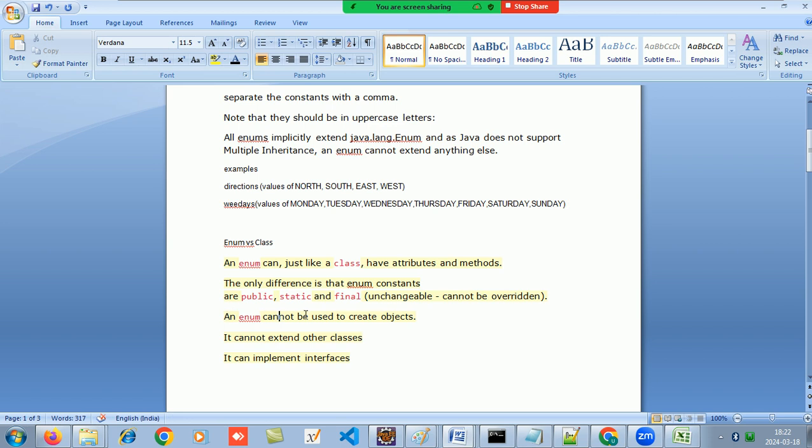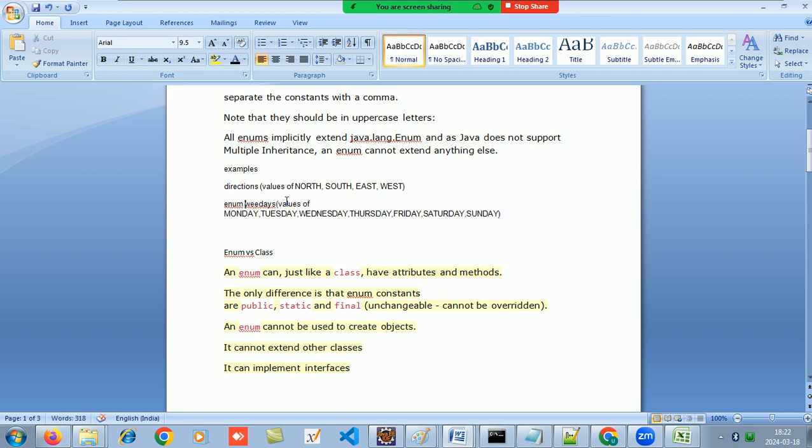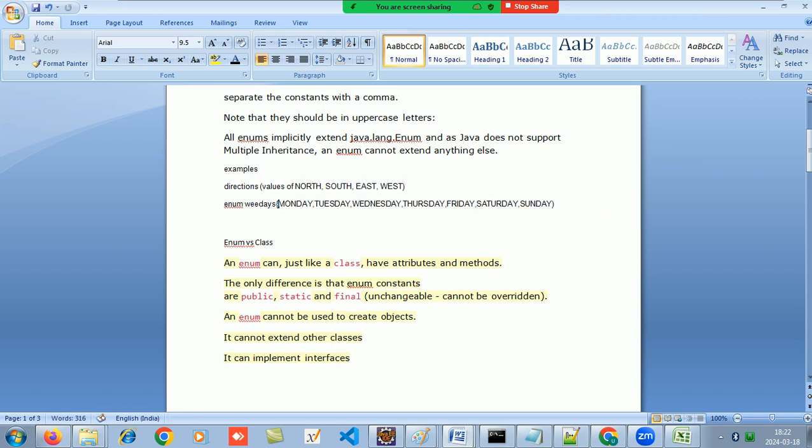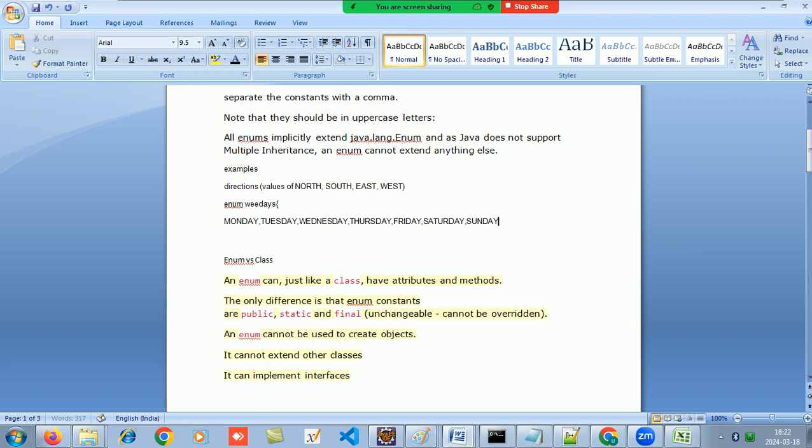An enum cannot be used to create an object. You cannot use the new keyword against an enum. So if I make an enum of weekdays, then I cannot say Weekdays w1 = new Weekdays.